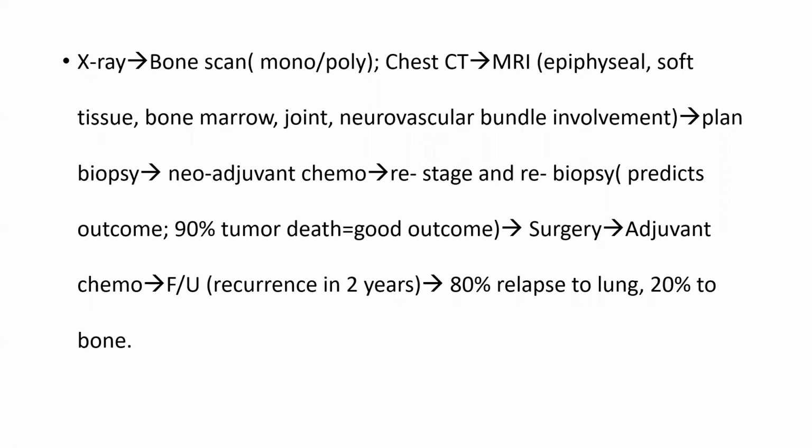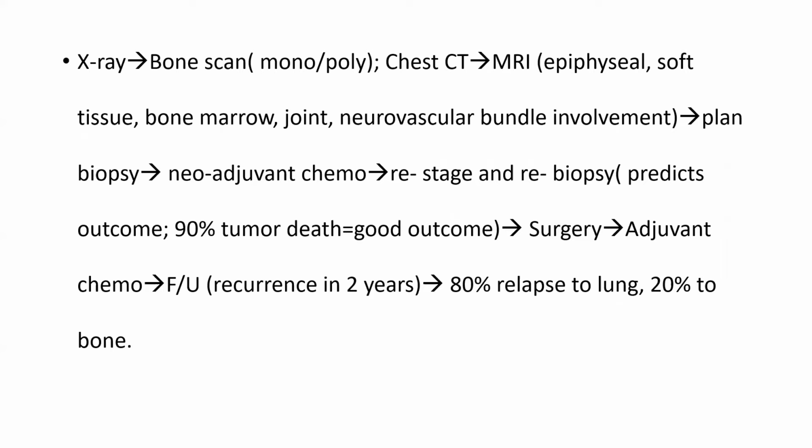So this is how you characteristically approach a lesion when you suspect it of osteosarcoma. First of all, you've undergone X-ray and you diagnose maybe it is a case of osteosarcoma. Then the next thing to do is to opt for a bone scan to note if there are multiple lesions, polyostotic lesions, skip lesions. Then you go for chest CT. What to look for? To look for osteoblastic metastasis, to look for pneumothorax.